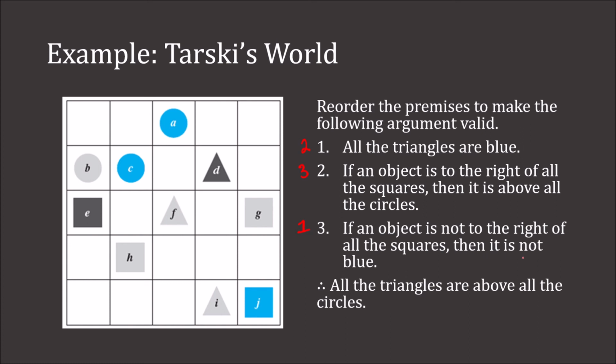Oh, I'm sorry. Premise 3 and 1 together say all the triangles are to the right of all the squares. Then we conclude that all of the triangles are above all the circles, which is what we wanted. And so the proper ordering should be premise 3 first, premise 1 second, and then premise 2 third.